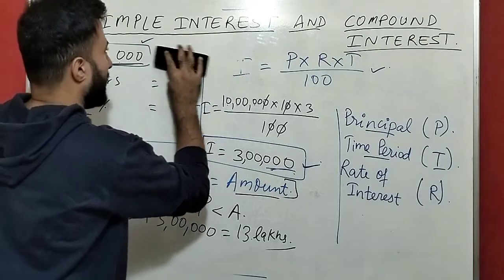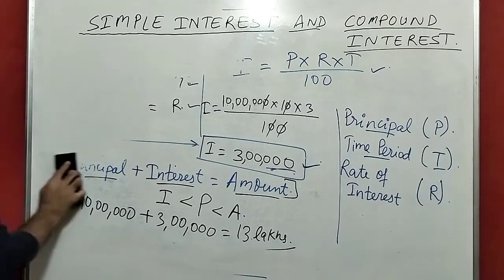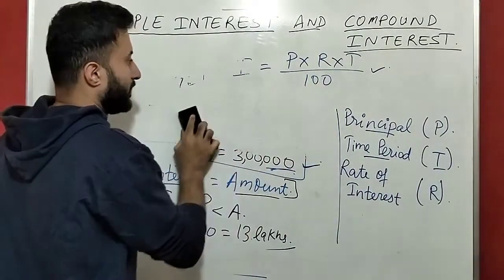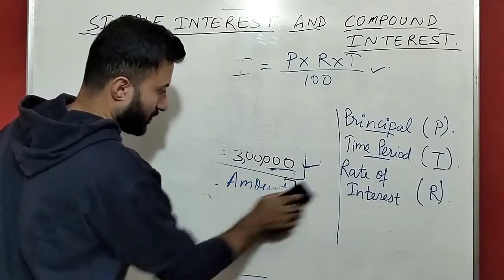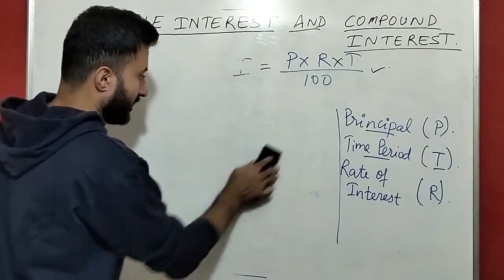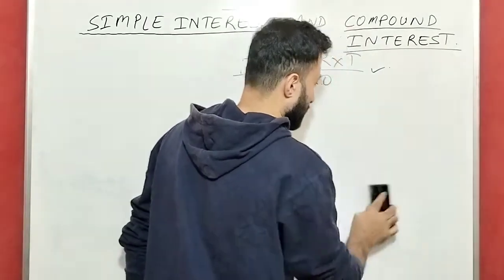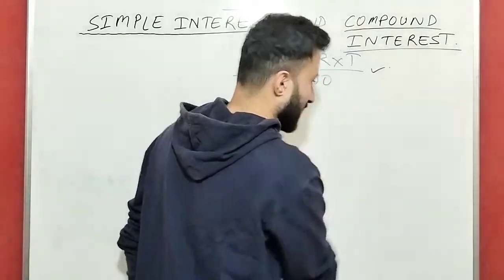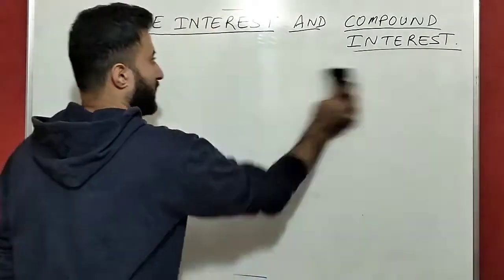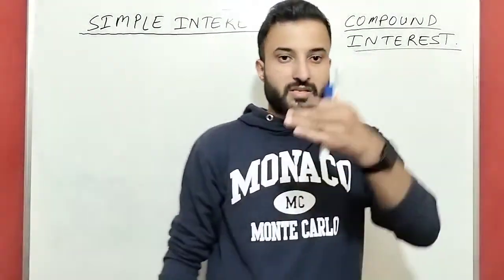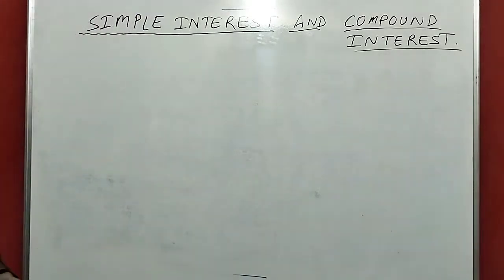Now we have talked about interest. What is the formula for interest? P into R into T by 100. What is interest? Interest is nothing but the extra charges you are paying for the principal, that means the borrowed money. Whatever extra charges you are paying for the borrowed money, that is the interest. We have seen the formula for interest.